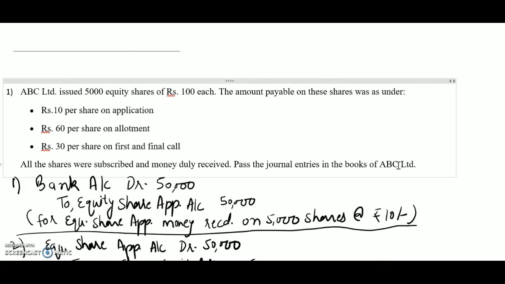Here date is not mentioned, so we will leave this column empty and we will write these transactions in the particulars column and this amount in the debit column of amount and this amount in the credit column of amount. And for writing each and every transaction we will underline each and every transaction. So this is the question of issue of shares when this will be issued at par price and we will receive all the money on this share.